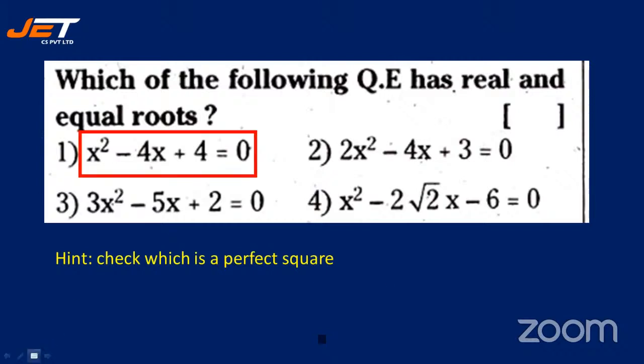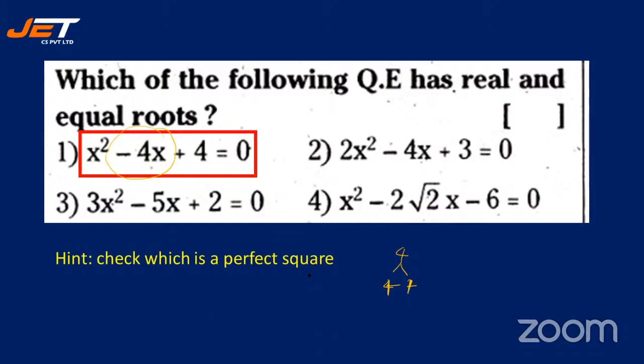Perfect. I'm just giving you one clue on how to find out. See, in option 1, you take -4. You don't have any coefficient for x squared, so it should be 4. So 4 you have to factorize in such a way that if you multiply, you get 4, and if you add, you get -4.